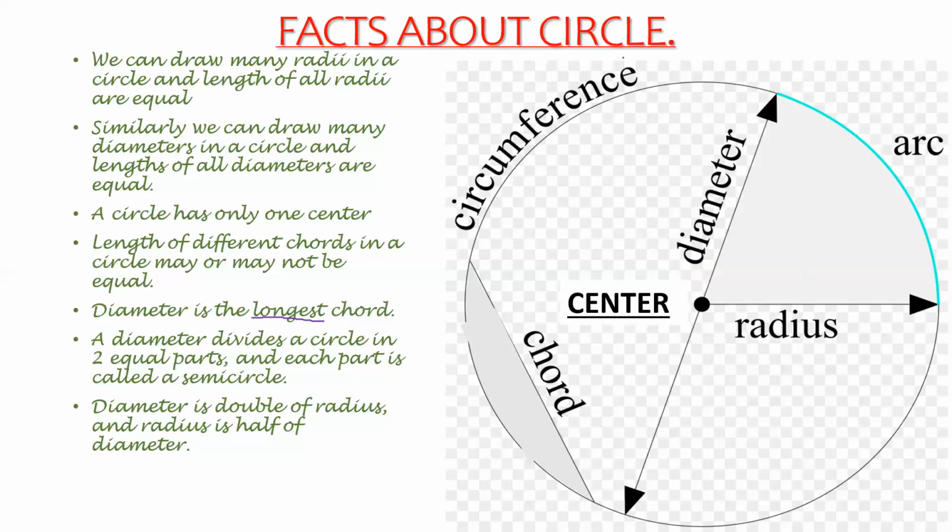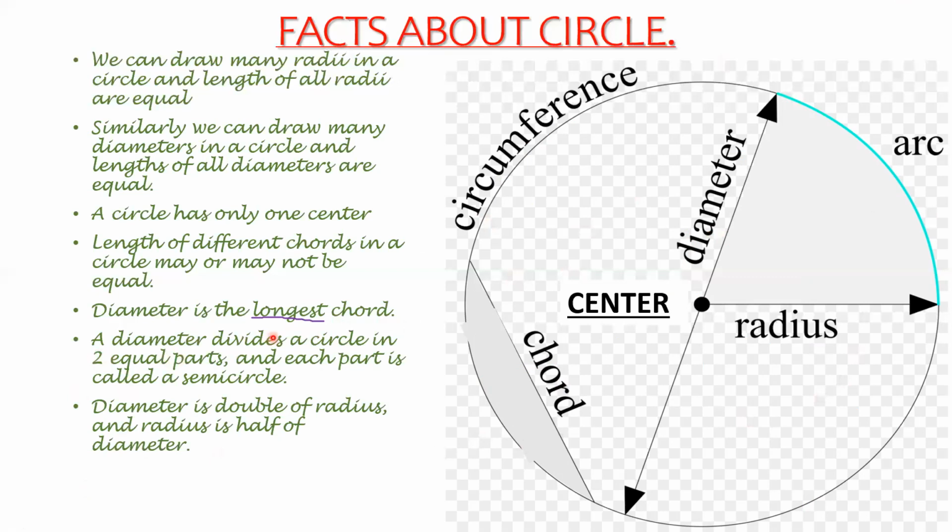Why? Because we cannot draw a longer line inside the circle. Okay, children. As you can see, if I draw any other line which does not pass through the center of the circle, it will not be longer than the diameter. So we can say that the diameter is the longest chord of the circle. Okay, understood this point? Now we move to our next point.